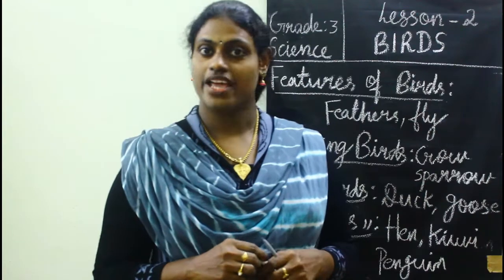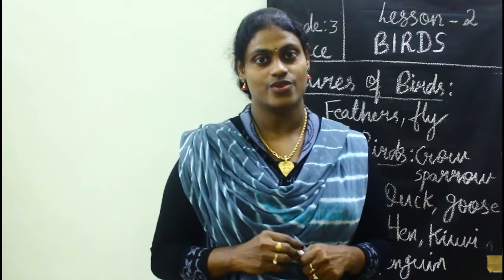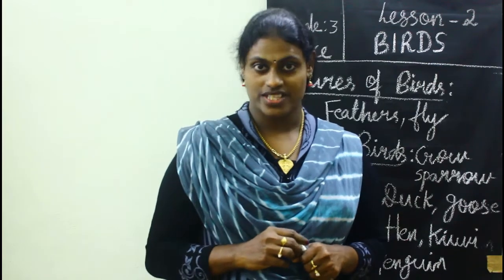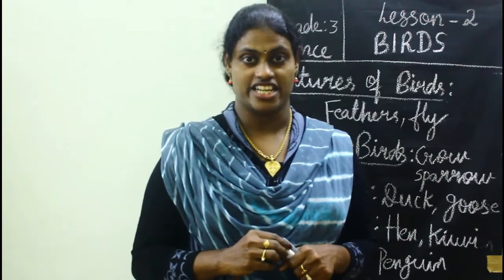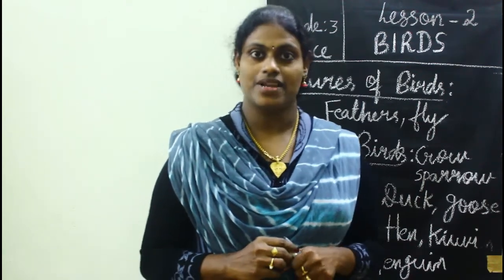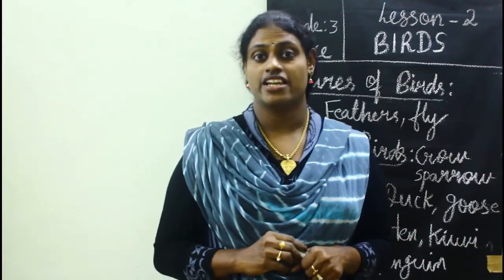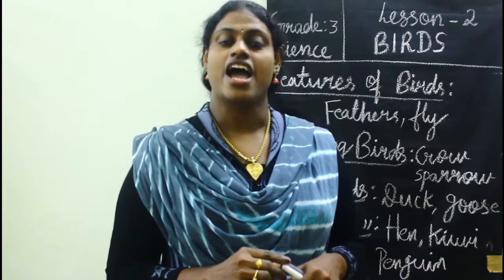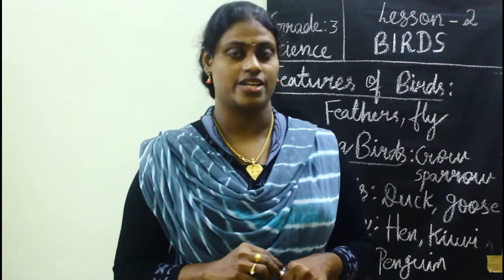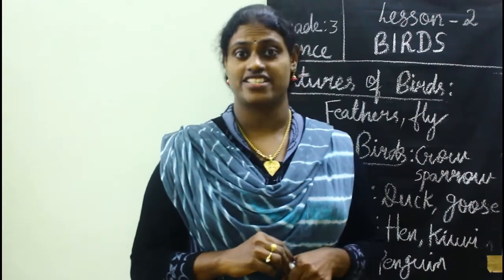So, kids, in my last session, I taught you about herbivorous animals, carnivorous animals, and omnivorous animals. So, what are herbivorous animals? Animals that eat only plants are known as herbivorous animals. Examples: cow, goat, sheep, etc. Right? Then how about carnivorous animals? Animals that eat flesh of other animals are known as carnivorous animals. Right? Examples: lion, tiger, cheetah, etc.